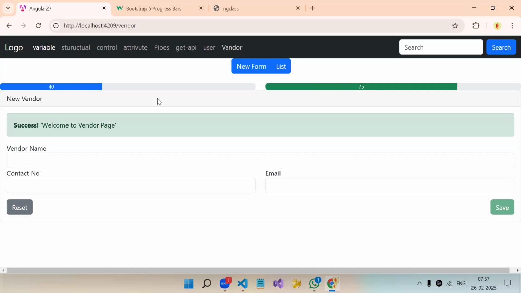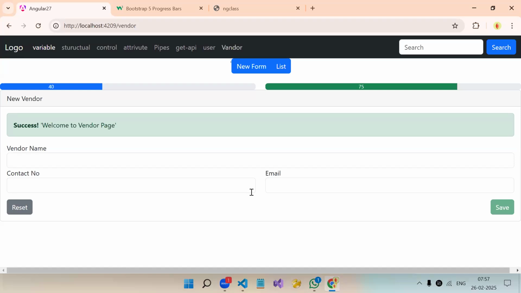Is there any output needed in this component, the progress bar component? No, sir, only input, right? There is nothing to send back to the parent component. No click, no event can be there, right? So this is also one of the examples. As I said, there are so many examples of reusable things. You cannot imagine them all. Okay.